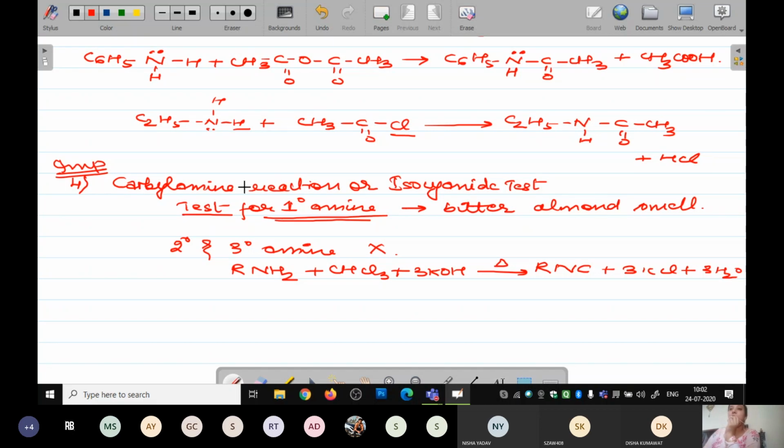I'm repeating once again. The carbylamine reaction is also called the isocyanide test, and it is basically the test done for the first degree amine. The smell which we get is a bitter almond smell, and this particular test is not given by the second degree and the third degree amine. Mark this point.